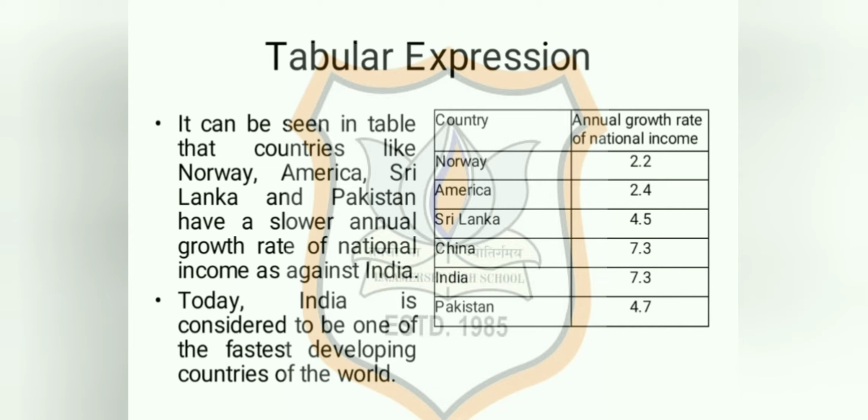Now let us have a look at a table in order to get a better picture regarding growth rate of national income of various countries. As you can see in the table, there are different countries and the annual growth rate of national income has been stated. So it can be seen in the table that countries like Norway, America, Sri Lanka and Pakistan have a slower annual growth rate of national income as compared to India. So on the basis of this table, we may say that India's growth rate is higher than that of these countries, and therefore we may also